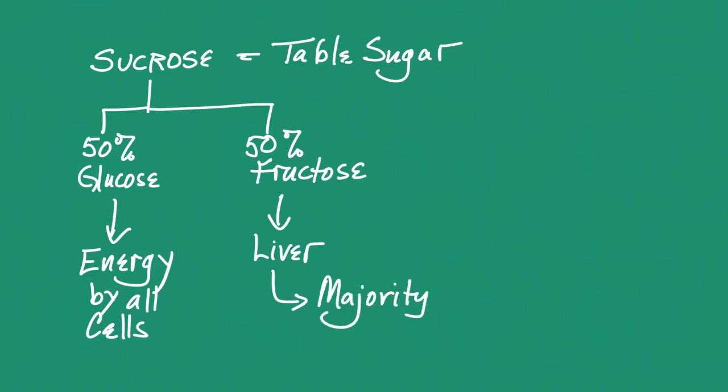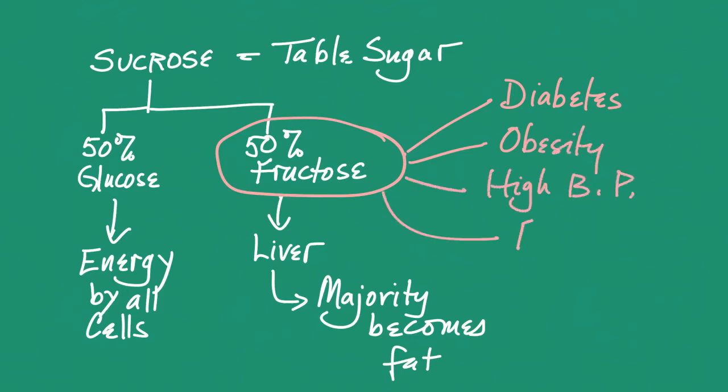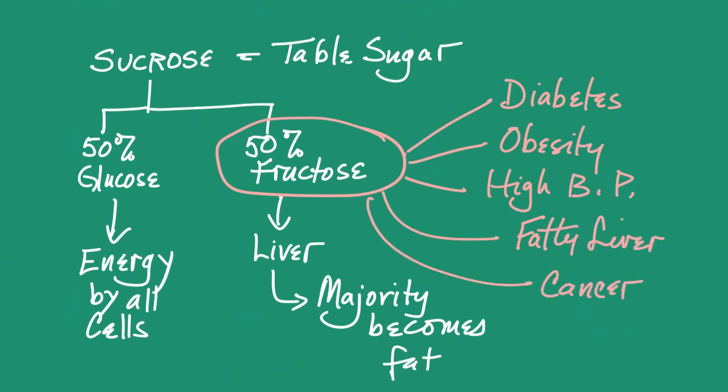So sugar becomes fat in the end via fructose. And as a result, fructose is the culprit and causes many problems such as diabetes, obesity, high blood pressure, fatty liver disease, and cancer. And remember, cancer cells love fructose.